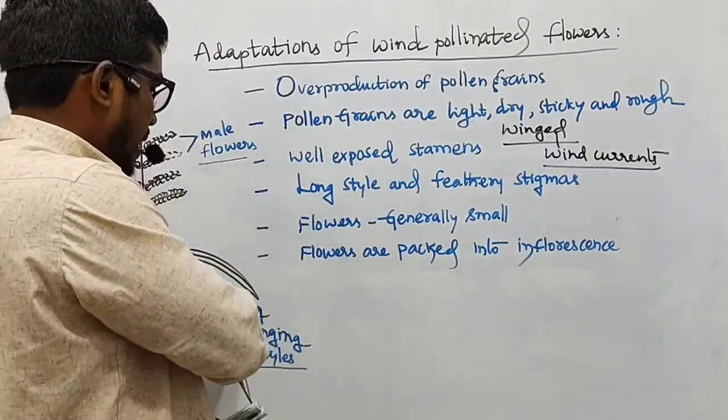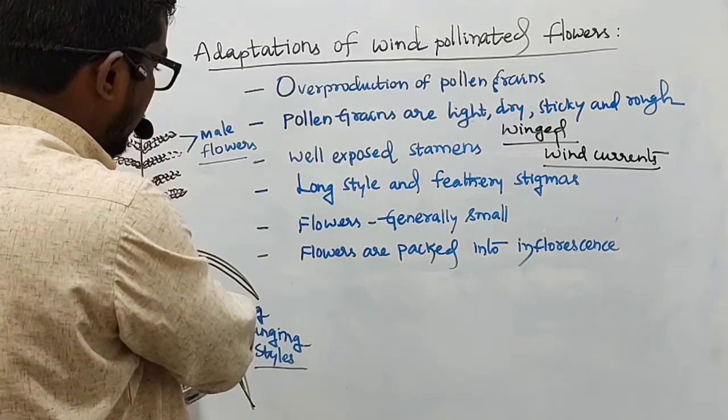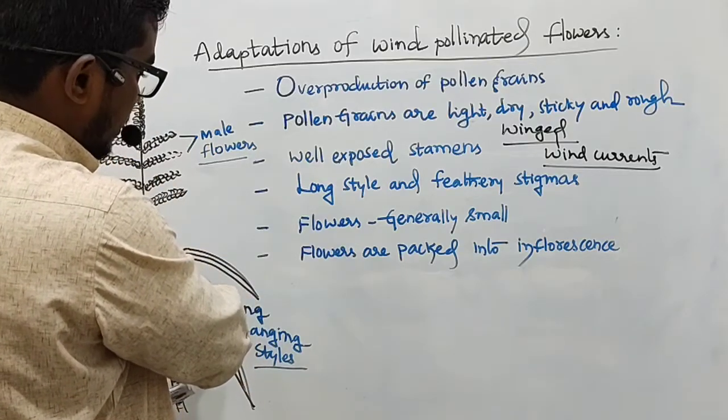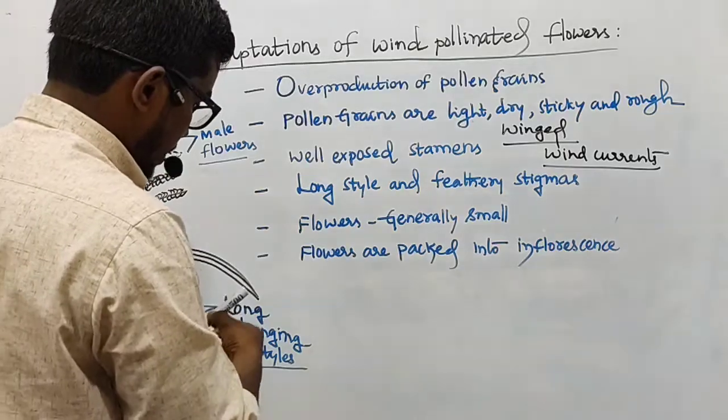This can be seen. This plant which I have drawn is for representation to show the wind pollination. This is a maize plant.